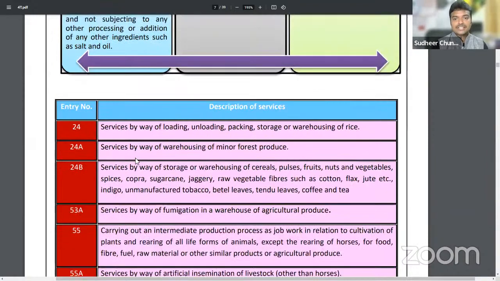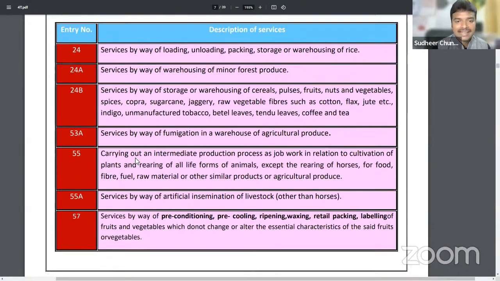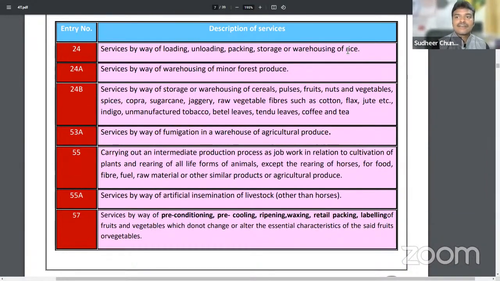Let me come to the next aspect. Here there are some more agricultural activities. Sir, rice is not an agricultural produce, but in order to encourage rice, since it's a daily consumption activity, services by way of loading, unloading, packing, storage, or warehousing of rice will be exempted from GST.